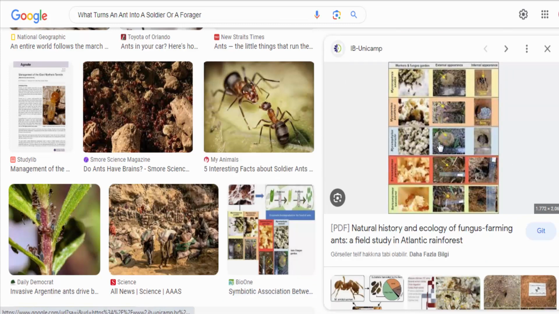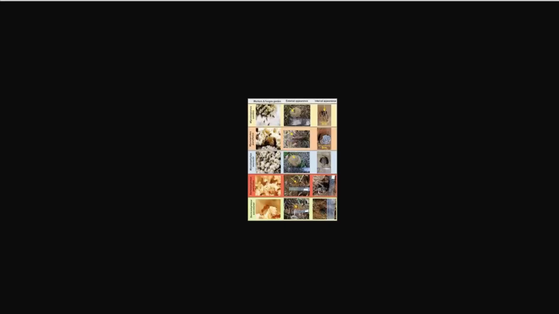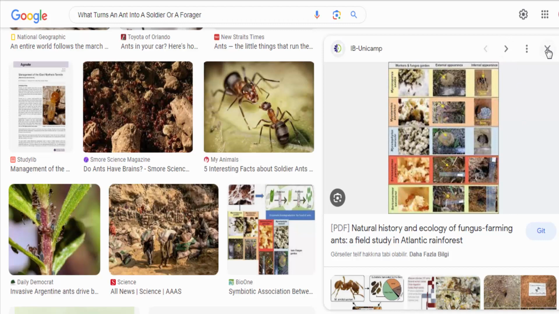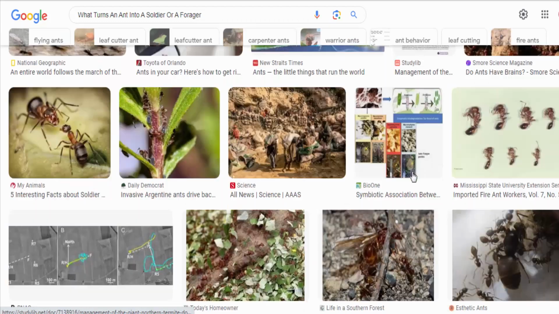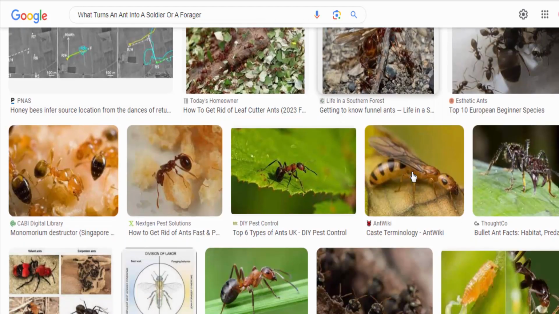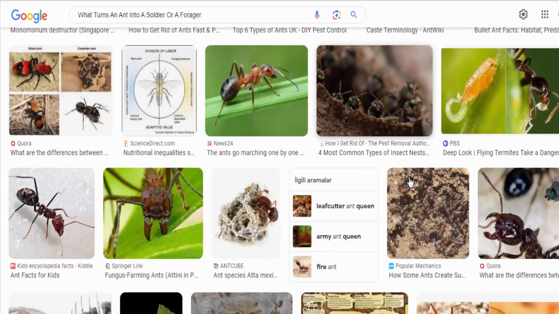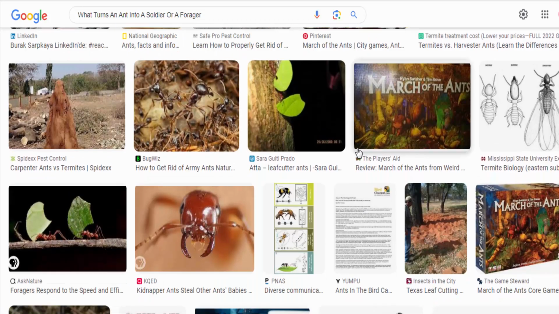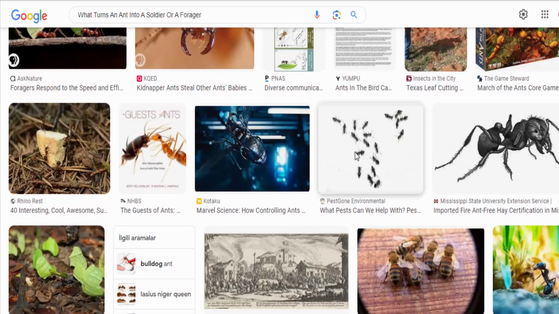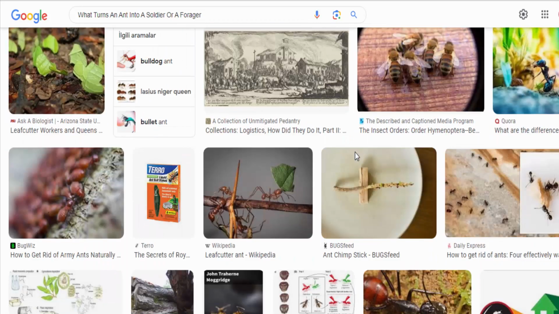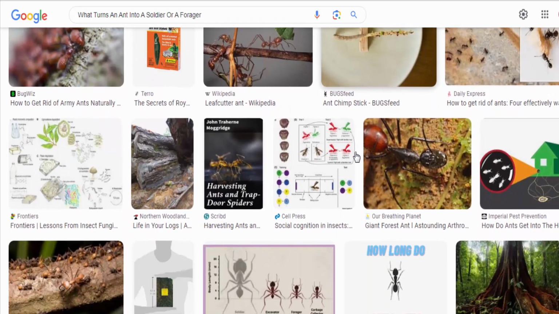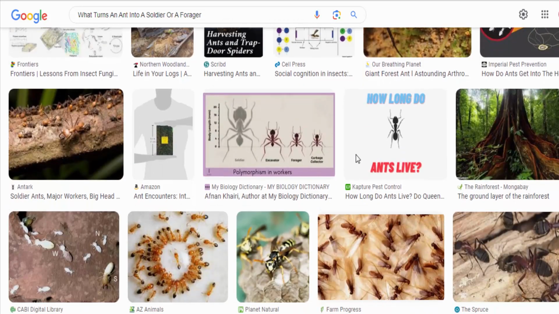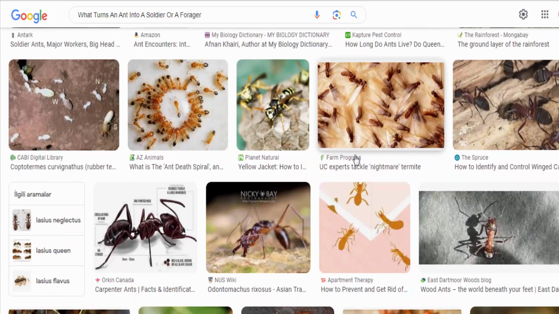For example, a study on the Florida carpenter ant found that injecting ants with a drug that increased histone acetylation, a type of epigenetic modification, caused more ants to develop into foragers. Polyethism. Many ant species exhibit a phenomenon called polyethism, where workers of the same caste can switch roles within the colony based on current needs. For example, a worker ant that was previously a forager might become a soldier if the colony faces a threat.